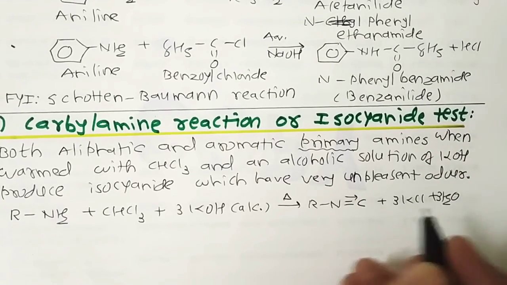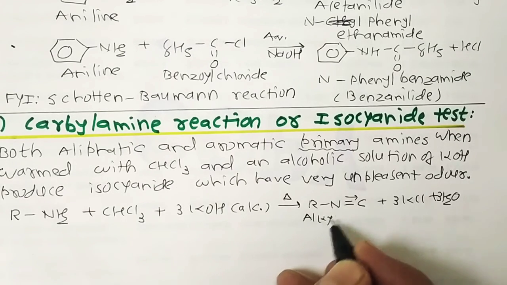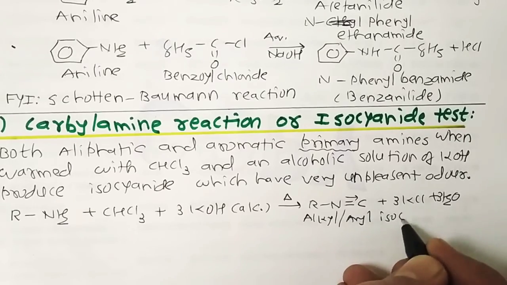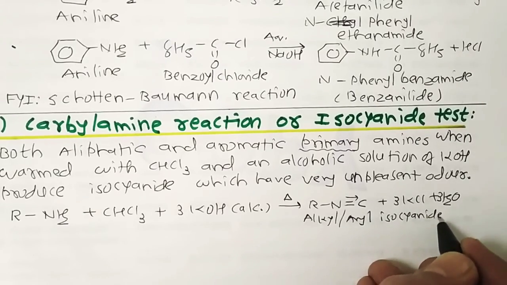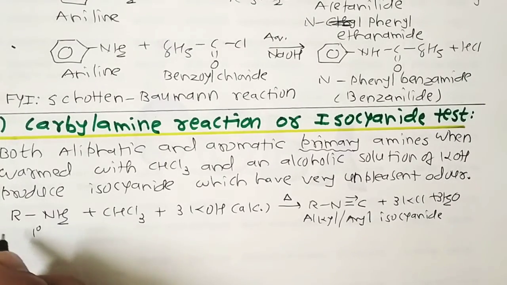And this alkyl isocyanate or aryl isocyanate has a very unpleasant odor, because this is a primary amine.